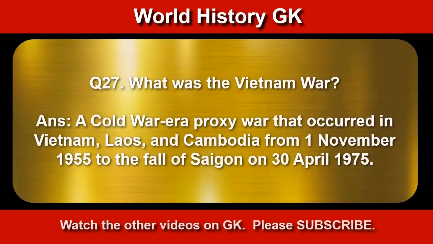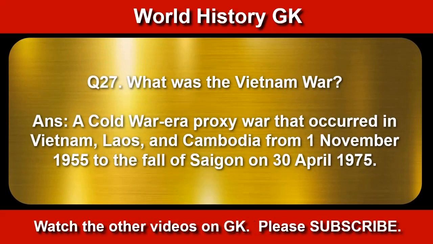What was the Vietnam War? A Cold War era proxy war that occurred in Vietnam, Laos, and Cambodia from 1st November 1955 to the fall of Saigon on 30th April 1975.